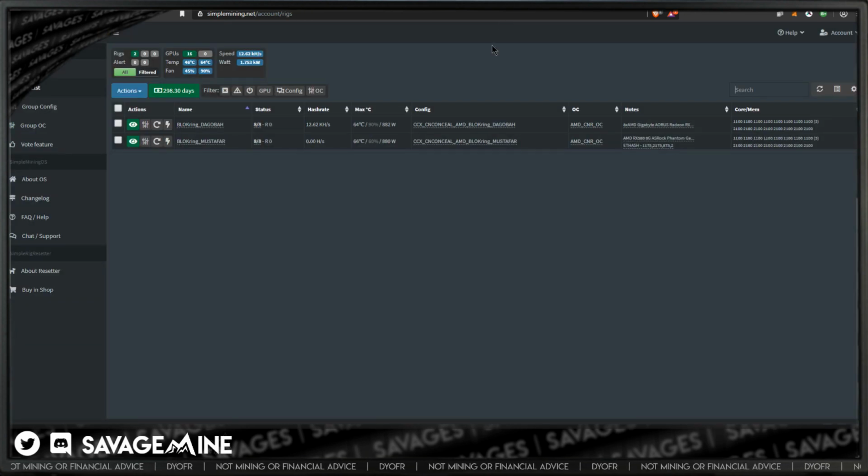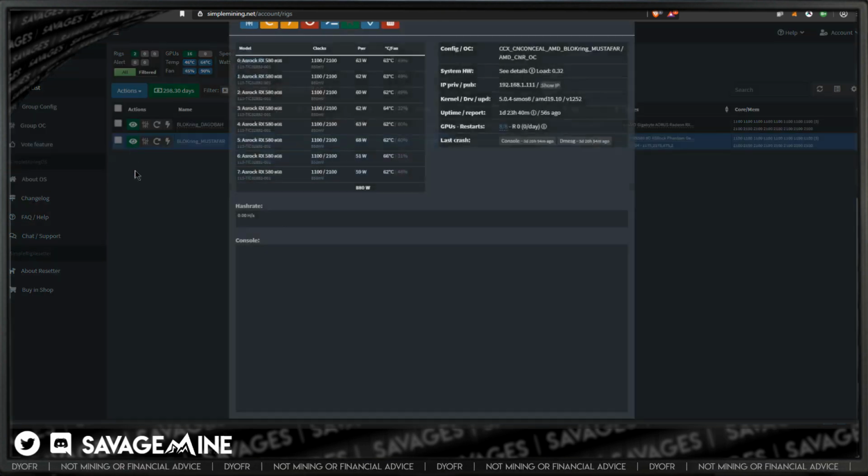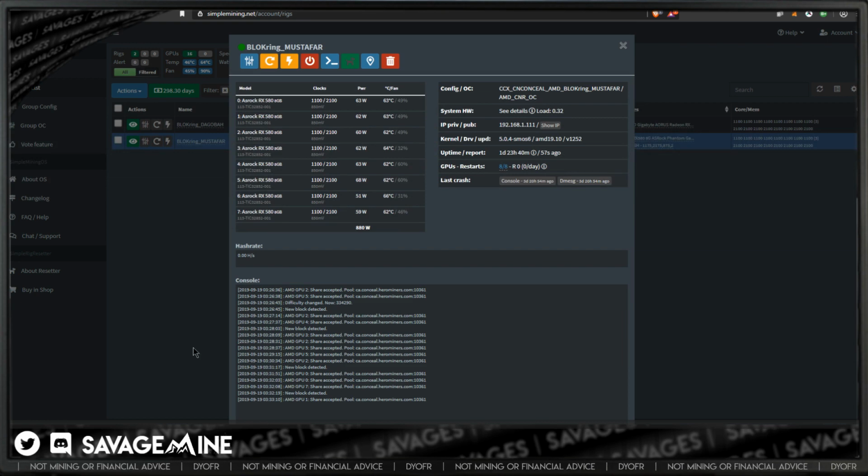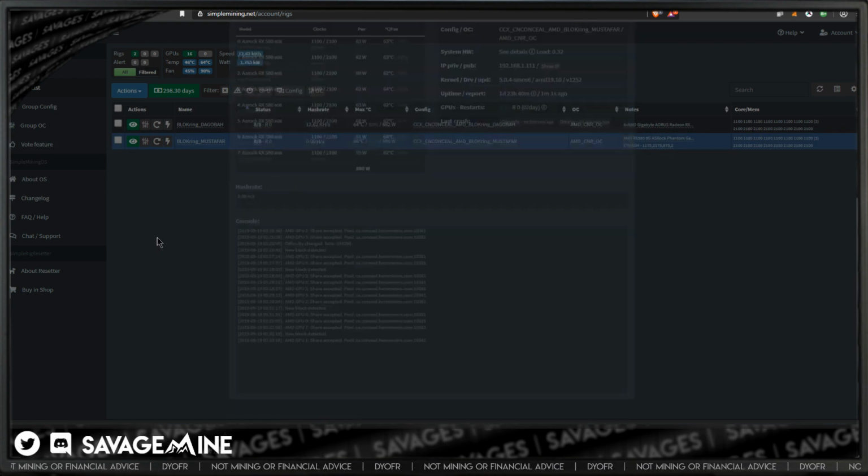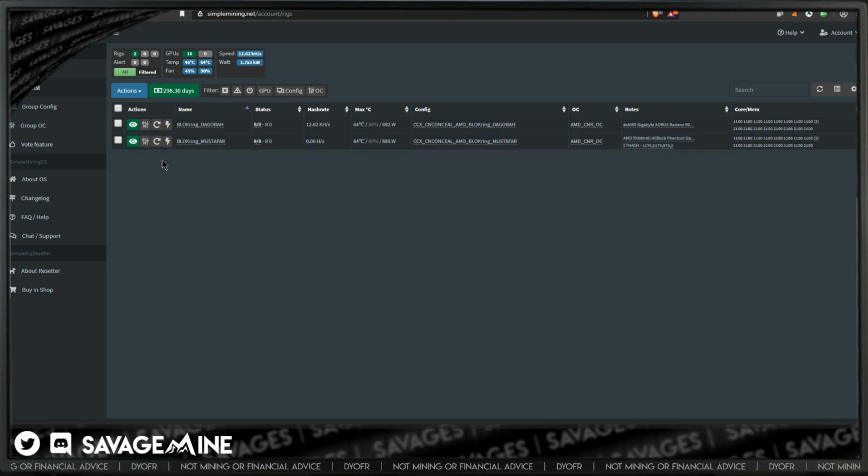On the co-owned rigs, we are still mining CCX, have been for quite some time. I know this rig right here always says if it stays up and running for a long time, it'll go to 0. But if I check it out, it actually is still fine. And if I check it on the pool, it's fine also. I don't know if I need to update the image or something, but something's going on with the display. It'll display correctly for a while, and then it'll eventually go to 0, but it's actually still working. So we're still mining CCX over there.